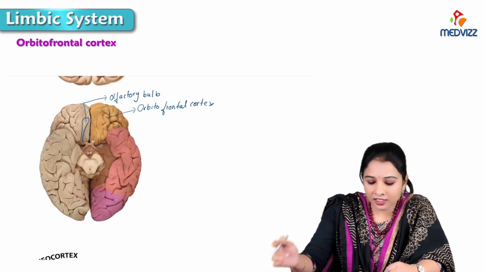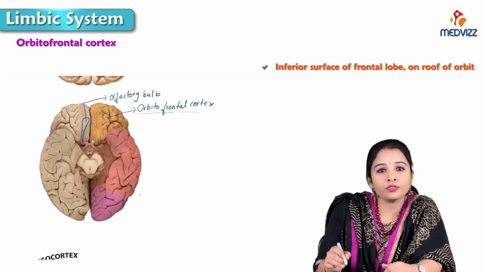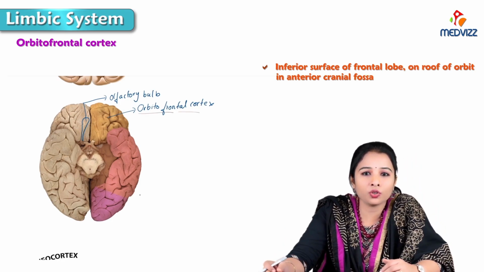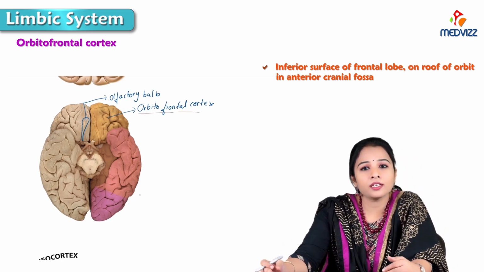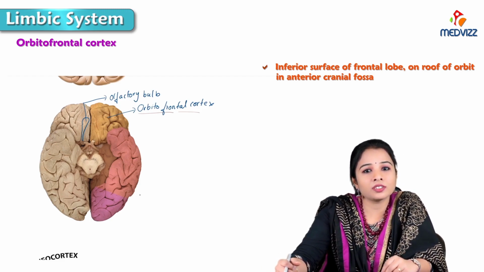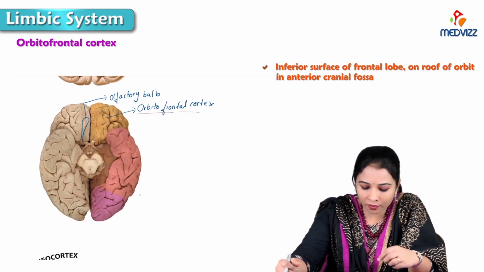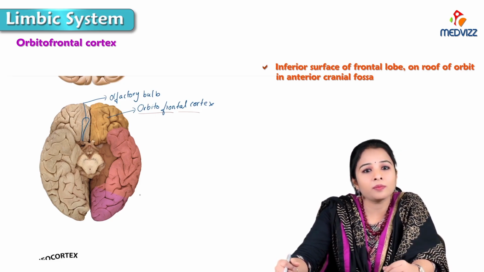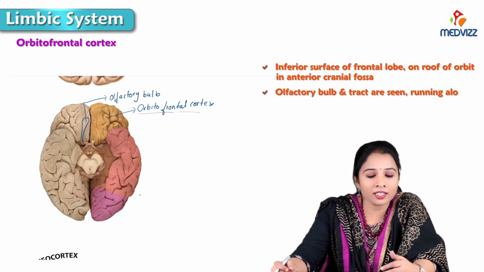The orbitofrontal gyrus is the inferior surface of the frontal lobe, rests on the roof of the orbit, and is present in the anterior cranial fossa. This region of the cerebrum is known as the orbitofrontal gyrus. The olfactory bulb and tract are seen.